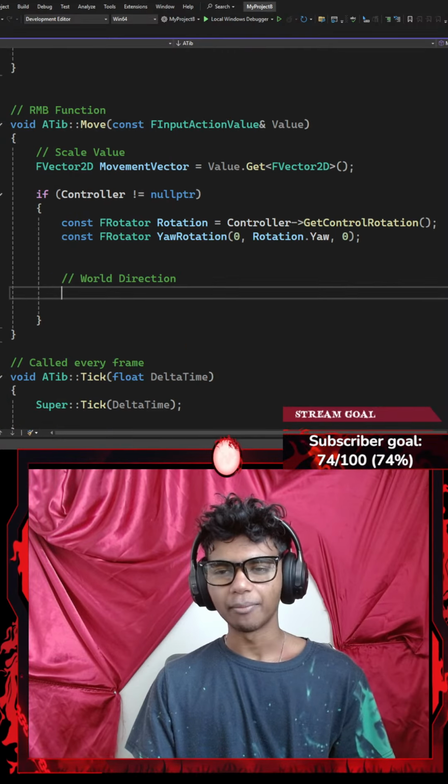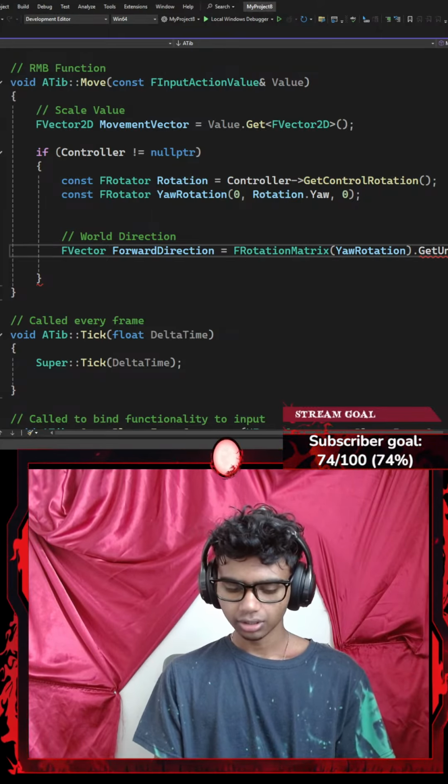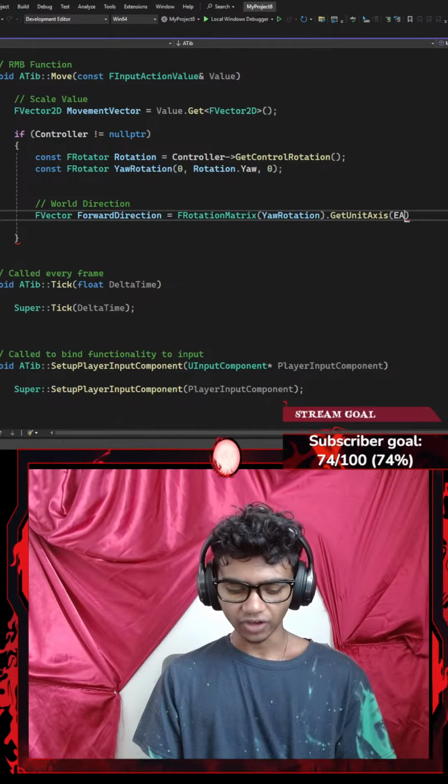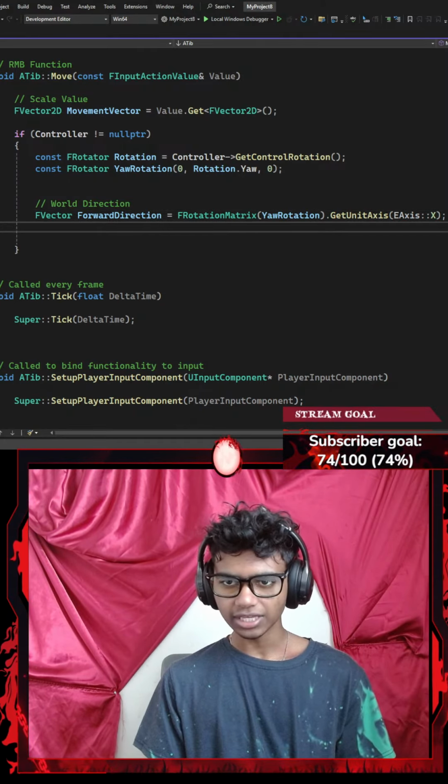R-O-T-A-T-I-O-N, the F rotation matrix's function that requires a parameter of my yaw rotation dot the get unit axis, which requires a parameter of an E-axis. The E-axis is going to be my X-axis, ending with a semicolon.